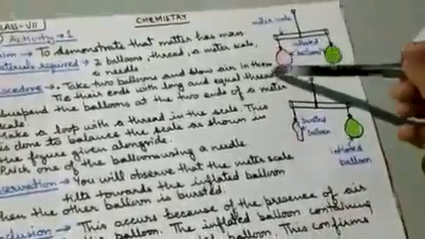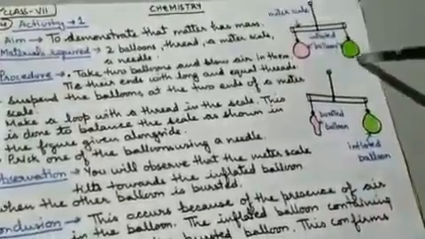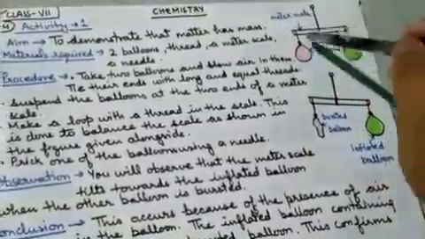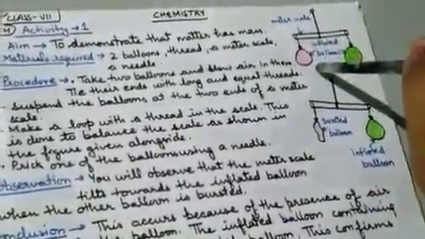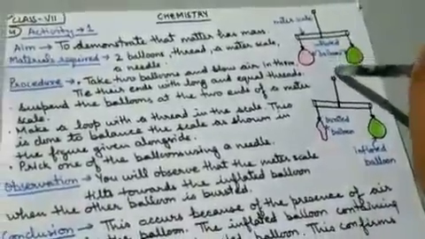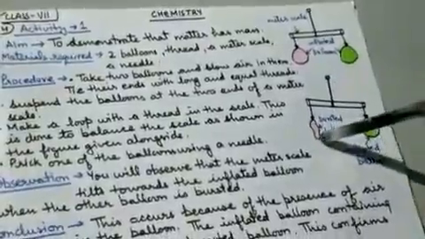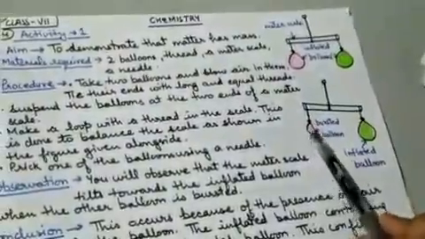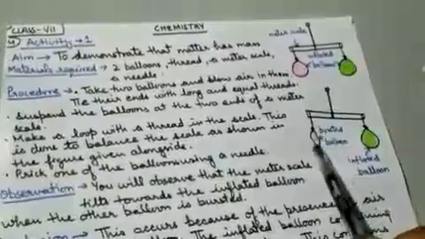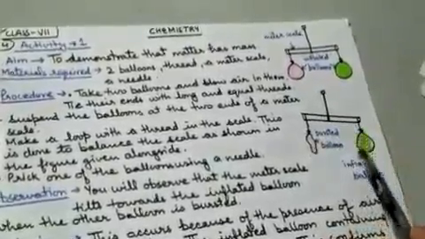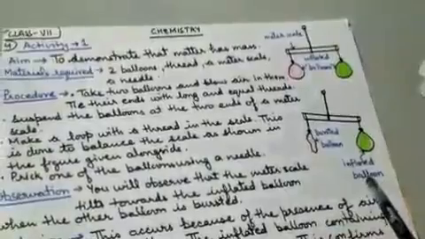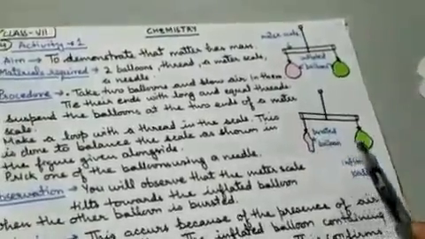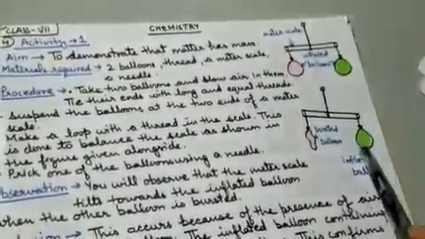Means, when you tie both the balloons to the meter scale, the scale is straight because both balloons have equal mass of air. When you prick one of the balloons with the help of a needle, then what happens? The air present in that balloon escapes out. So what happens? The meter scale tilts towards the inflated balloon. Why towards the inflated balloon? Because the inflated balloon is heavier than the busted balloon. And this is heavier because of the presence of air in it.